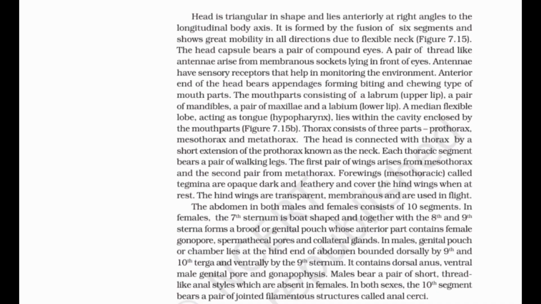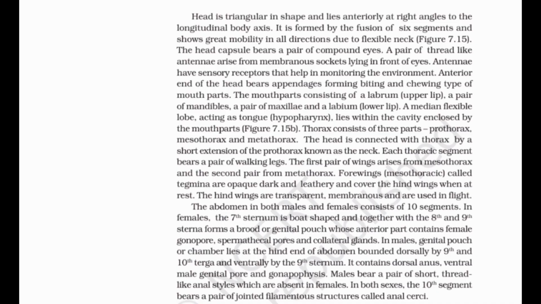Antennae have sensory receptors that help in monitoring the environment. The anterior end of the head bears appendages forming biting and chewing type of mouth parts. The mouth parts consist of a labrum, upper lip, a pair of mandibles, a pair of maxillae and a labium, lower lip. A median flexible lobe, acting as tongue, the hypopharynx, lies within the cavity enclosed by the mouth parts.